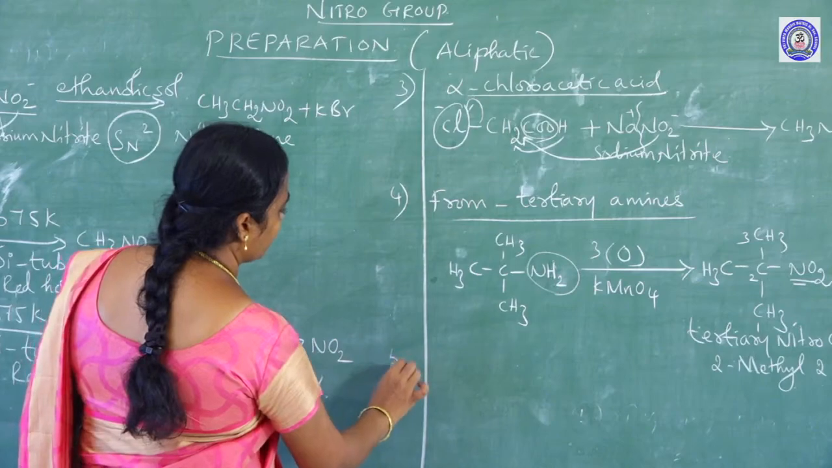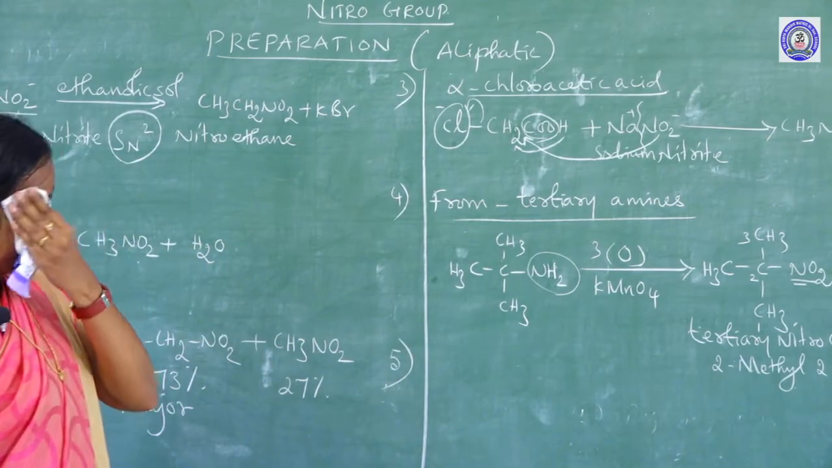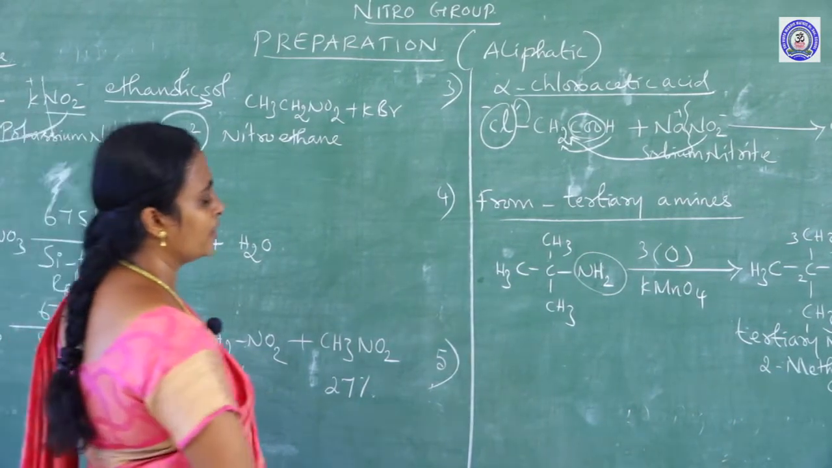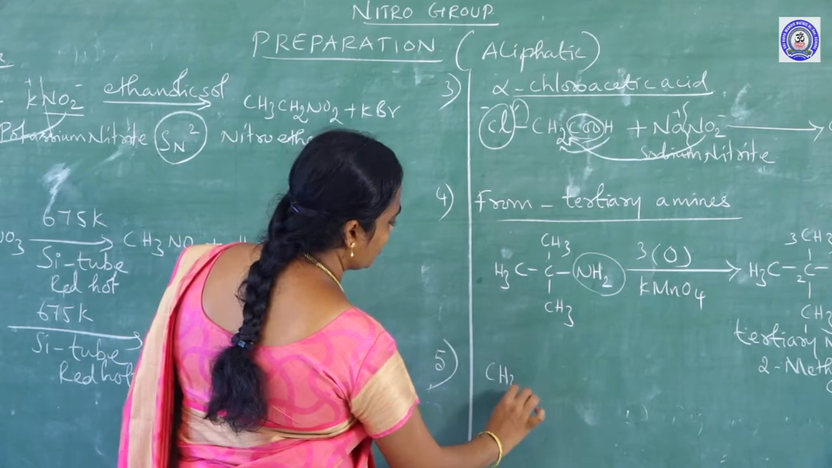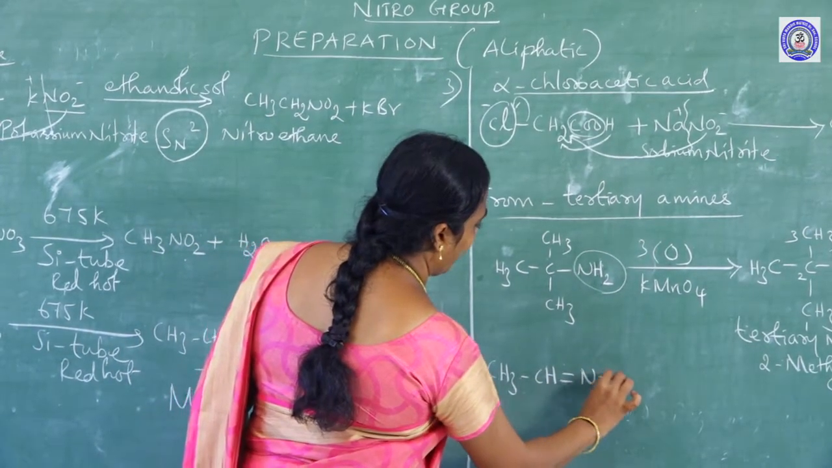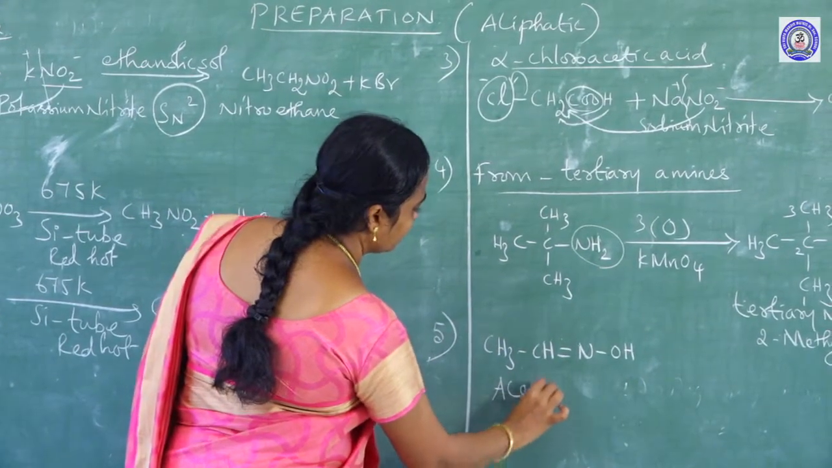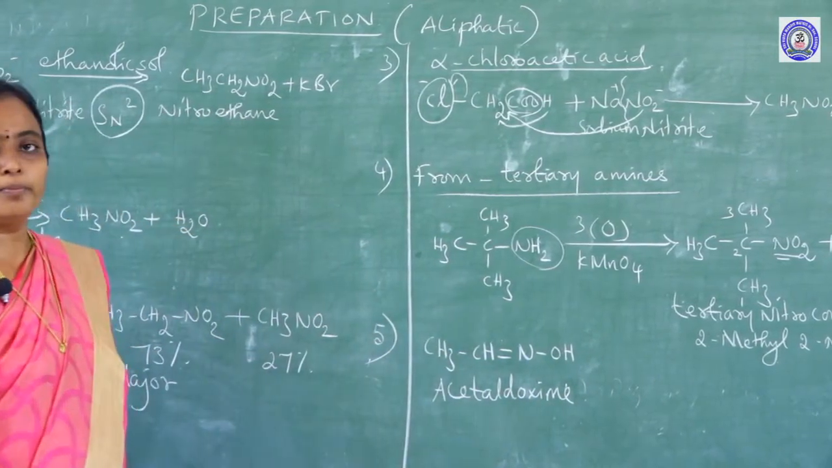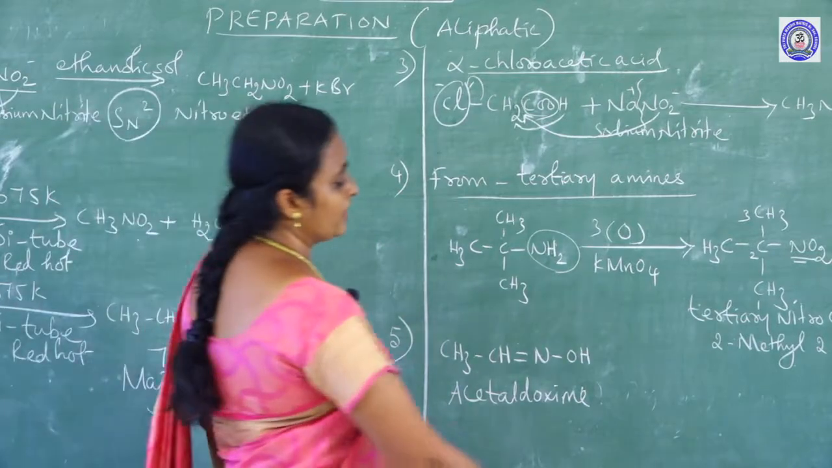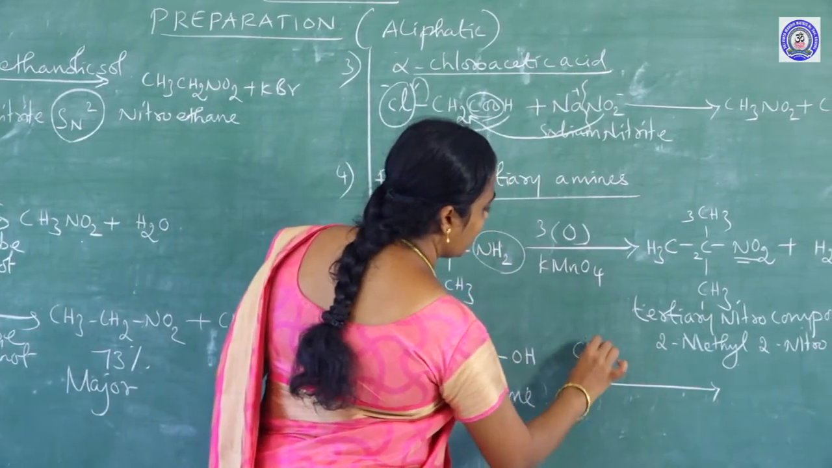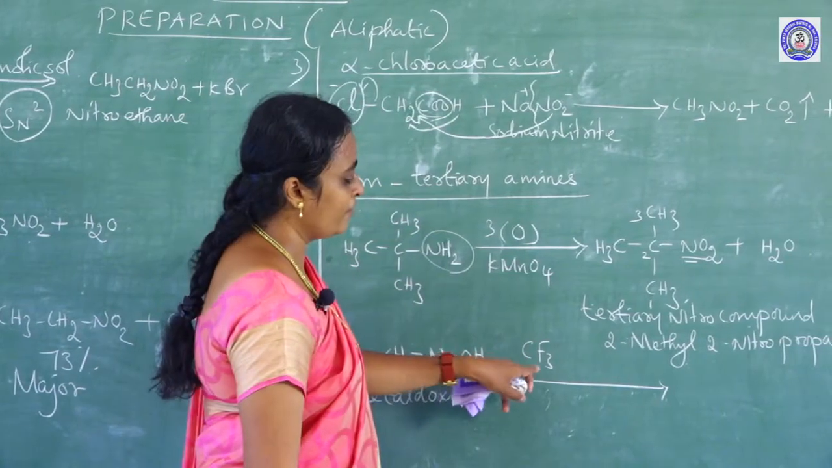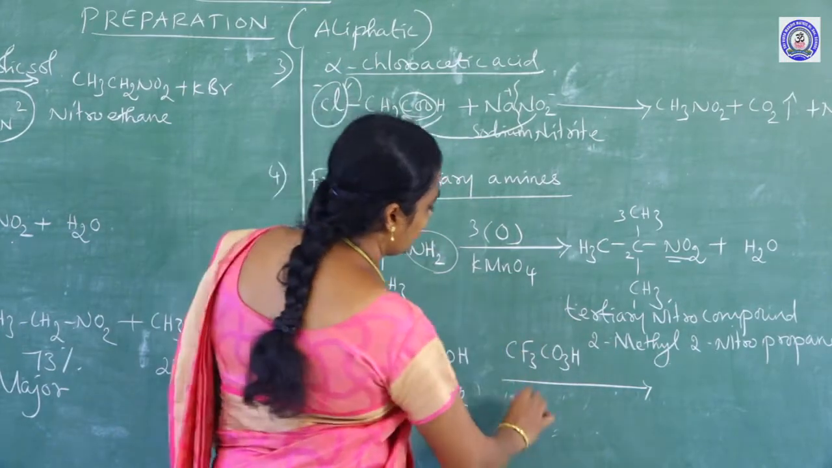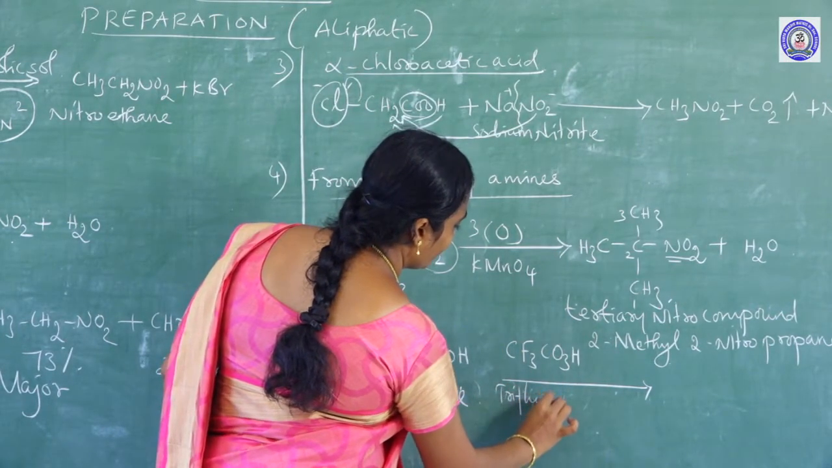And the fifth method, just we are taking the fifth method from acetaldoxime. So, what is acetaldoxime? Suppose I am taking CH3CH=NOH, this is named acetaldoxime. From acetaldoxime we are going to prepare a nitro compound, but the special reagent I am going to use is CF3CO3H. The name of that reagent is trifluoroperoxy